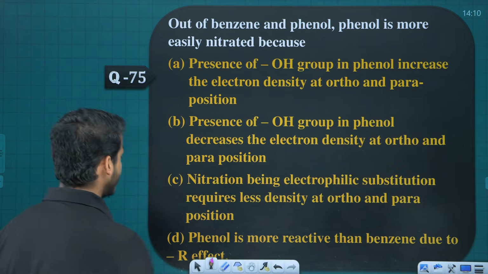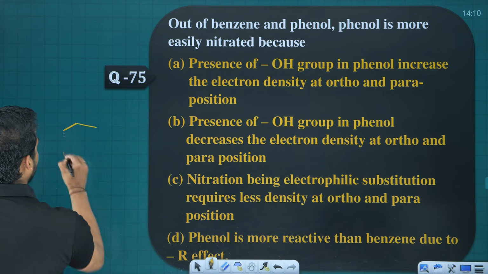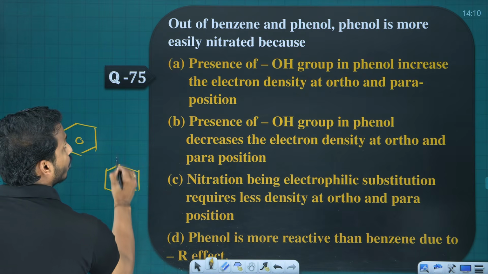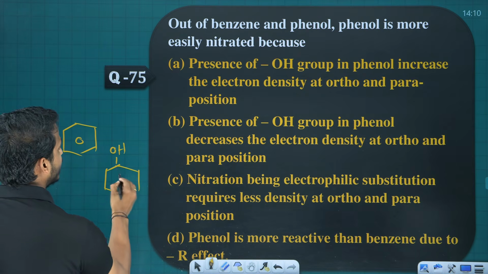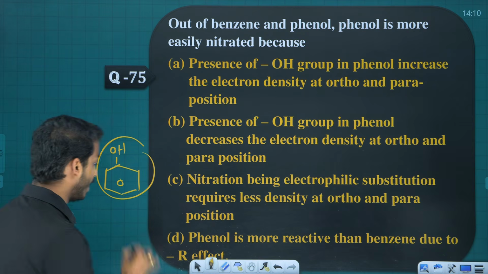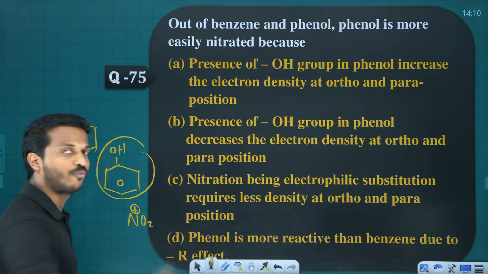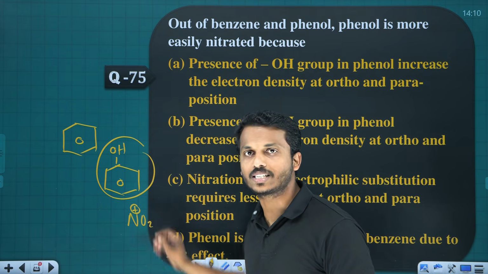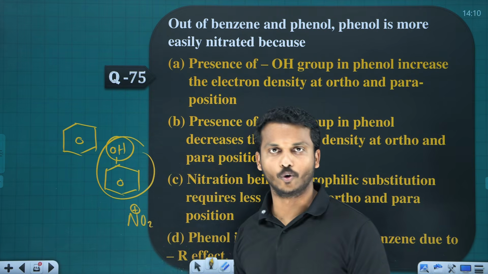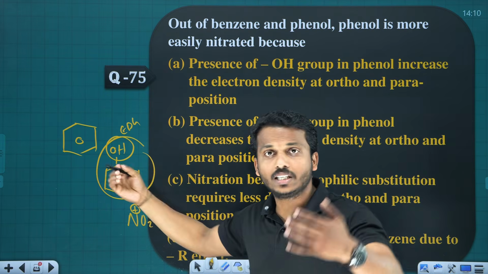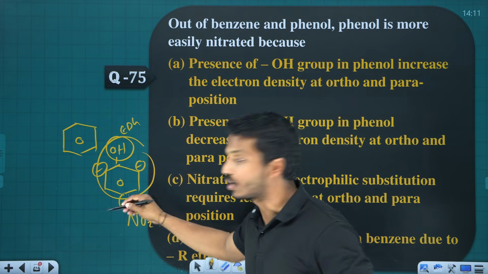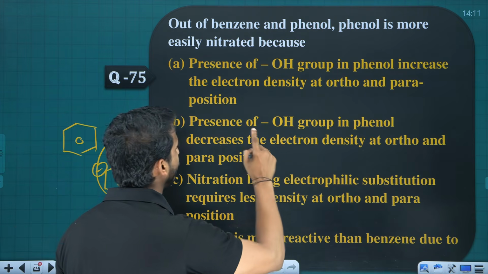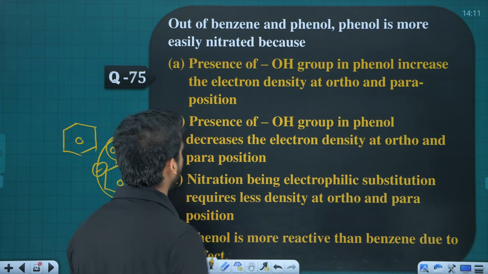Next, out of benzene and phenol, why is phenol more easily nitrated? What do you mean by nitration? Nitration means bringing the NO2 electrophile. Again, same question: why can the electrophile attack phenol faster than benzene? Because phenol contains an OH group. OH is an EDG. EDG makes the ortho and para positions electron rich, so the electrophile can easily go there. The answer: presence of the OH group in phenol increases the electron density at ortho and para.